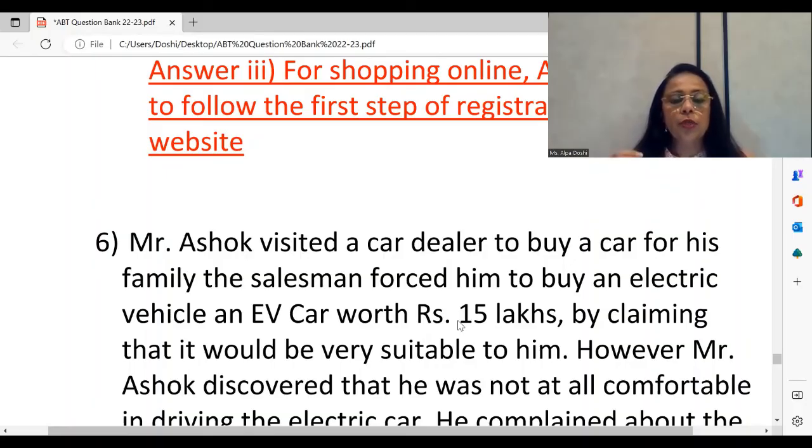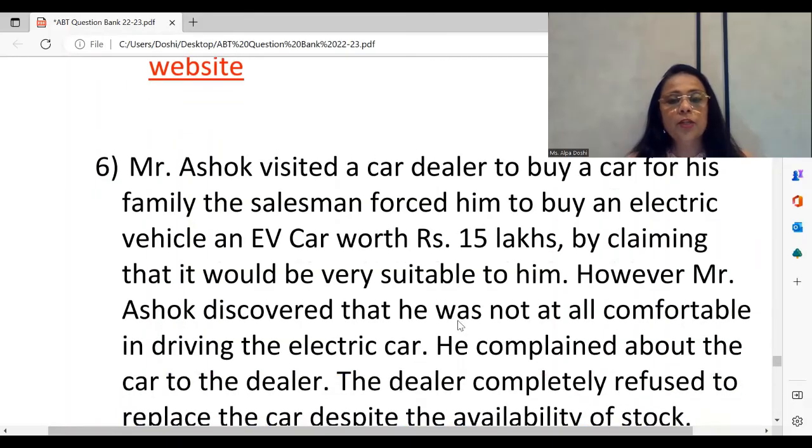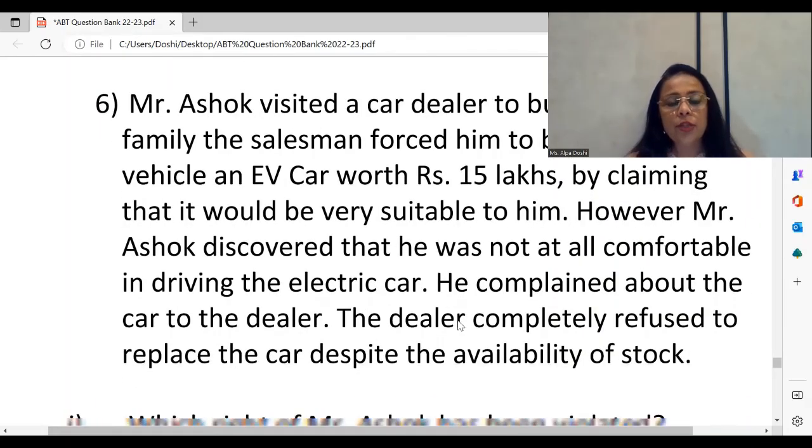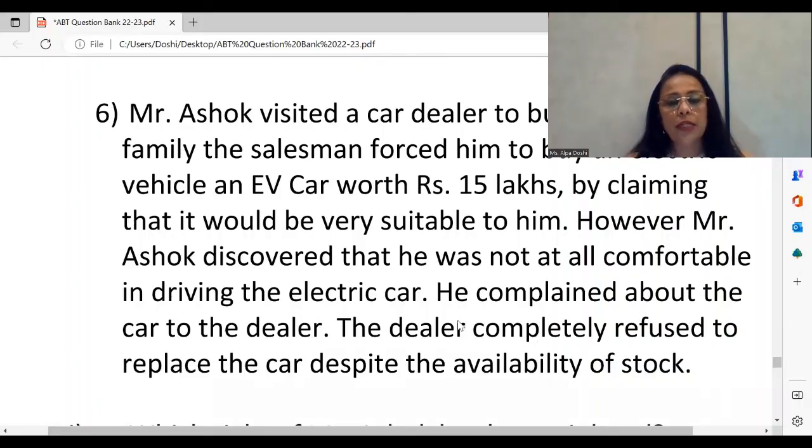Mr. Ashok is going to a store. The salesman in the car showroom insists that he must buy an electric vehicle, which is an automatic car. Mr. Ashok keeps saying that no, he would prefer a regular car, but the salesman convinces him, and kind of coerces him into buying the electric car. After he has bought the car, he is not comfortable driving it. He goes back to the dealer. Dealer refuses to make any replacement, even though it was possible.